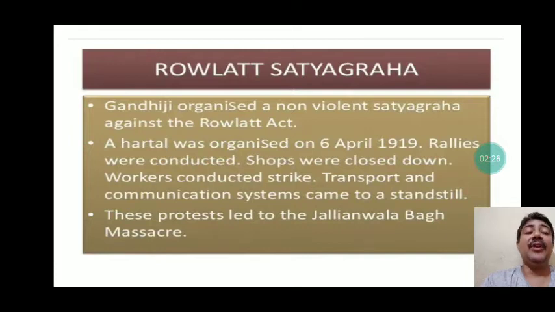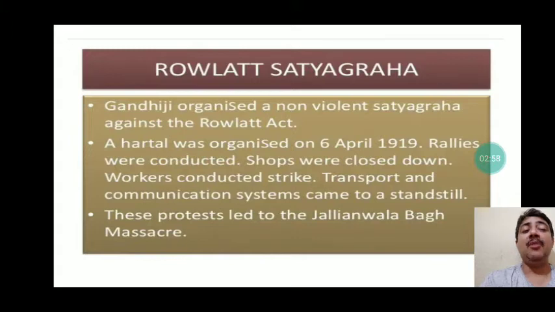What was the response of Indians against this act? Gandhiji organized a non-violent satyagraha against this Rowlatt Act. A hartal was observed on 6th of April 1919 all over India. Rallies were conducted, shops were closed down, workers conducted a strike, transport and communication system came to a standstill. So we have to understand that in reaction, Rowlatt Satyagraha started all over the country, and this jolted the Britishers from their slumber.